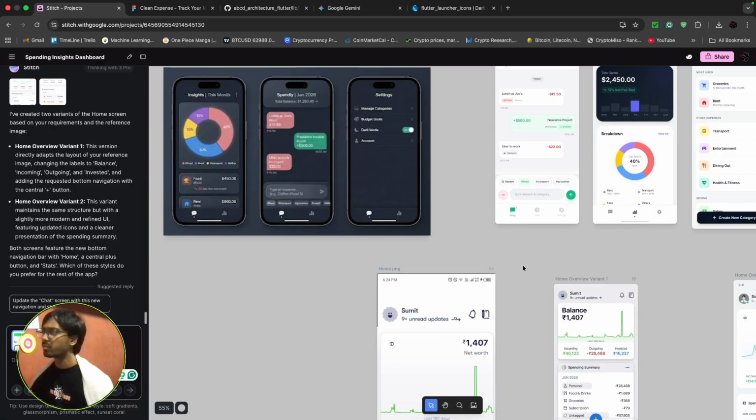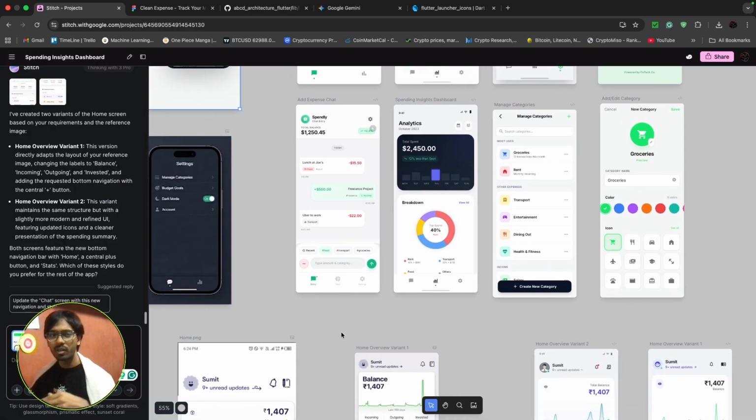I'm pretty happy with what it gave. I'm not going to spend much time improving it in Figma or designing it pixel to pixel. I'll keep this design only as a reference, and I'll start coding it directly in Flutter. In Flutter, making UI is pretty easy. So instead of first designing it and then coding it in Flutter, I'll directly code it in Flutter and directly design it. It will save us a lot of time.